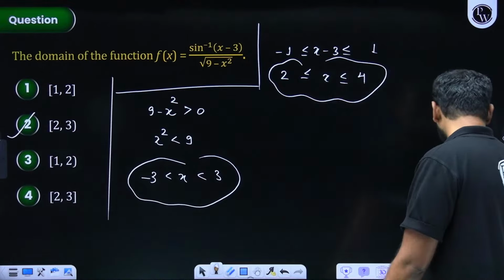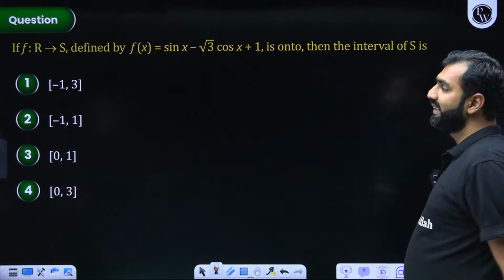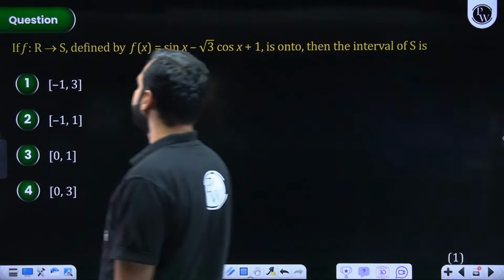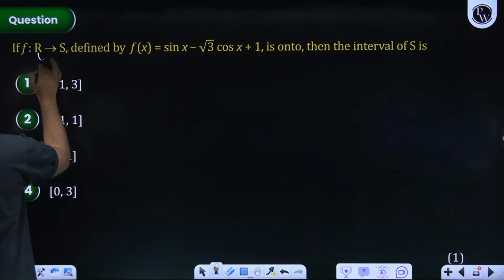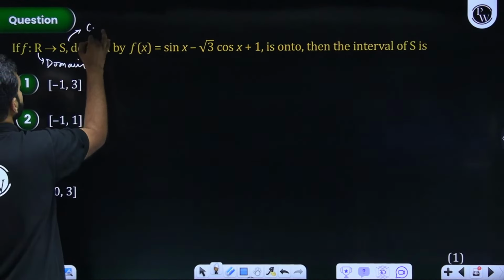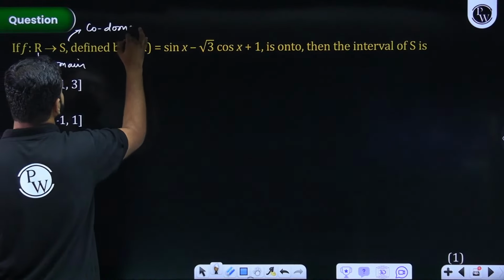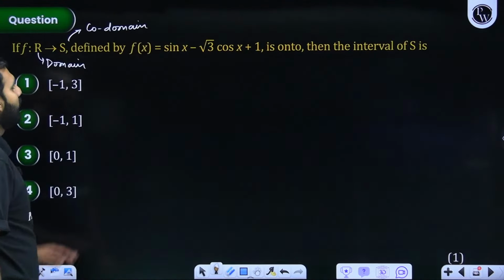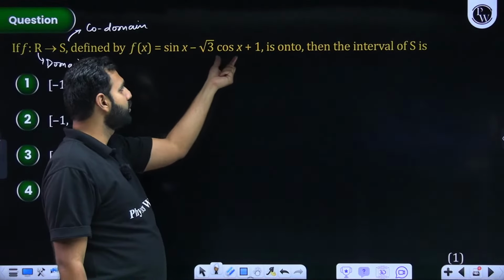Can I move ahead with the next question? What do you see in the next question? The next question says, f is a function. The domain here is R, and I hope you can see the codomain here is your S. I hope you can see this right there, right? Defined by f of x, which is sin x minus root 3 cos x plus 1.